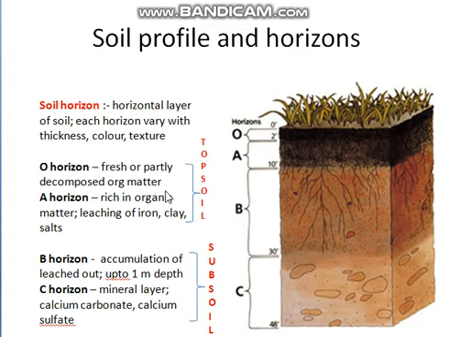But we find that leaching of iron, clay and salts takes place in the A horizon, and those leached out minerals are found in the B horizon. Then again we find that soil water and soil air are also found more in the uppermost layers and decrease down the layers. The B horizon could be as deep as 1 meter. The C horizon consists of calcium carbonate and calcium sulfate. The plant roots are found up to the B horizon and do not reach the C horizon. Below the C horizon lies the bedrock.